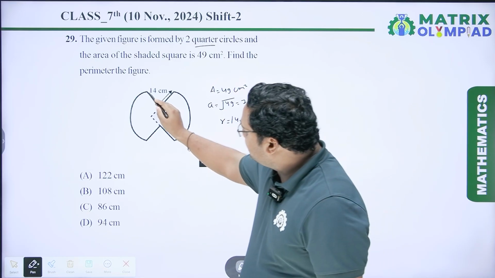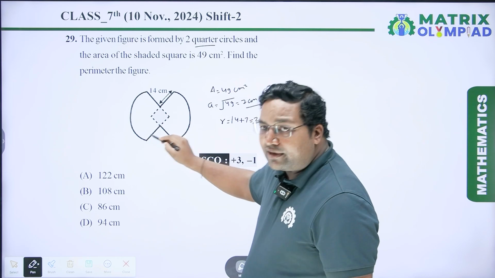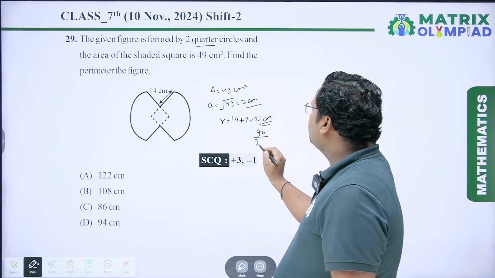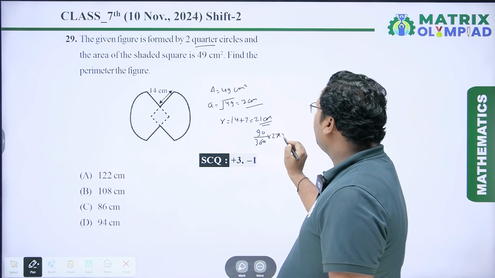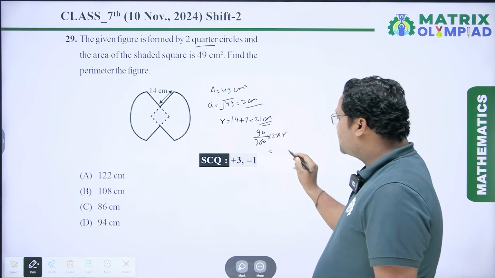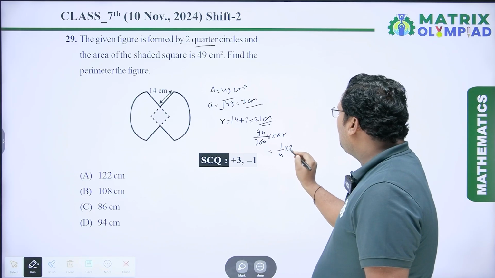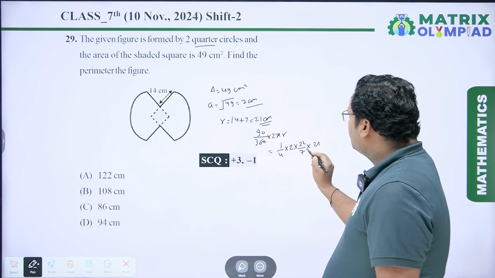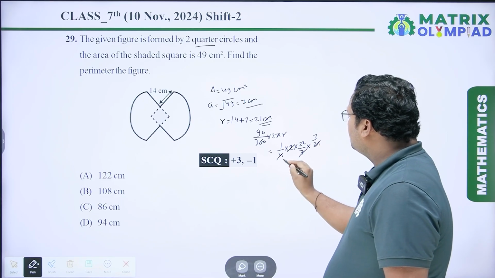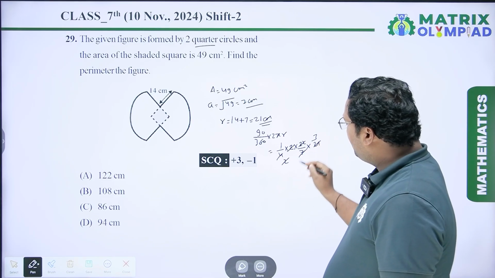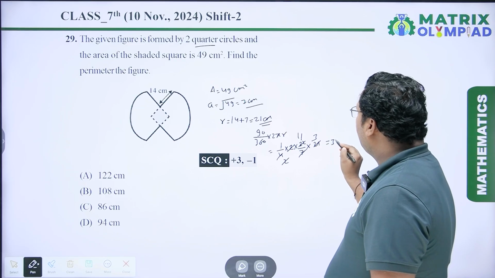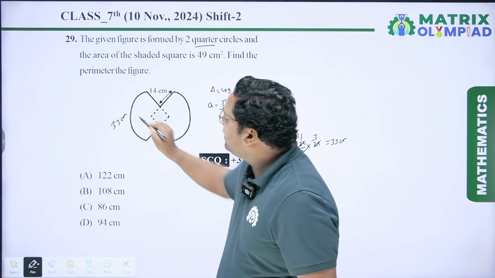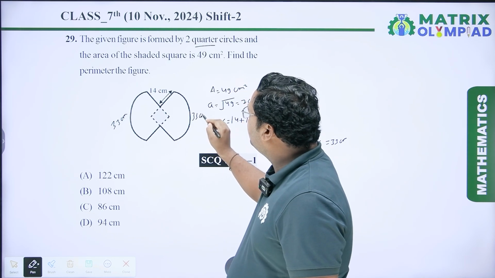Now we have to calculate the length of this quarter circle. So length of this quarter circle is 90 upon 360 into 2 pi r. Here 90 upon 360 is 1 by 4 into 2 into 22 by 7 into r is 21. So it is 7 3s are 21, 2 2s are 4, and 22 divided by 2 is 11. So it is 33 centimeter. So length of this part is 33 centimeter. Similarly, this part is 33 centimeter.